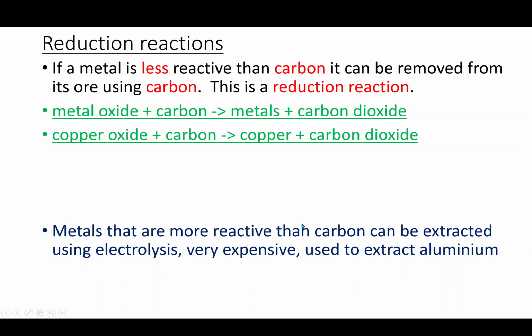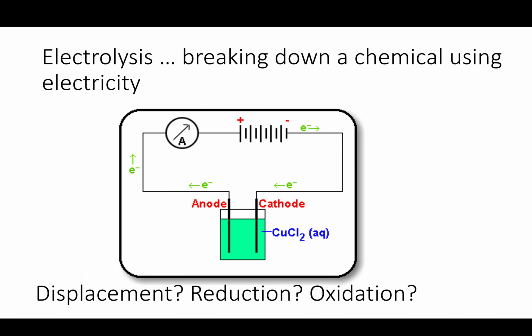So metals that are more reactive than carbon can be extracted using electrolysis. It's very expensive, but it's the only way that you can do it. So you can use aluminium to extract it. So electrolysis literally just means breaking down using electricity, and it's done in an electrolysis cell.